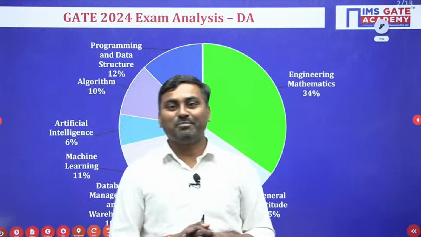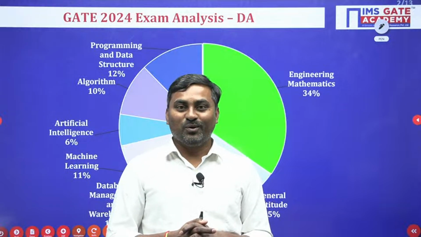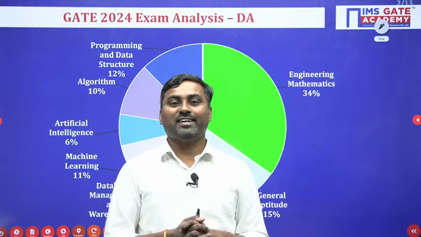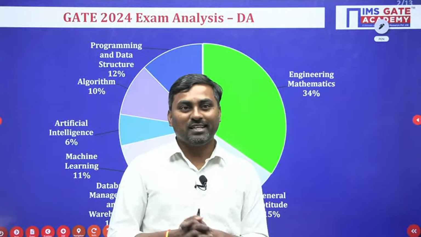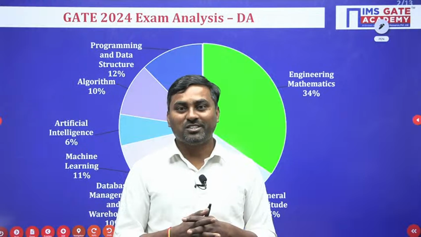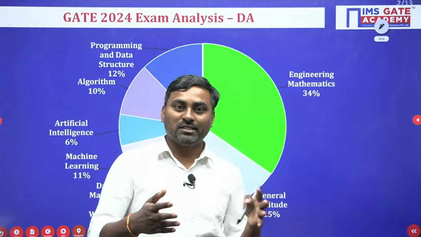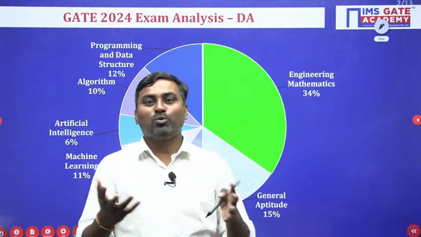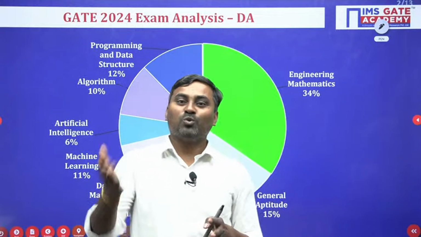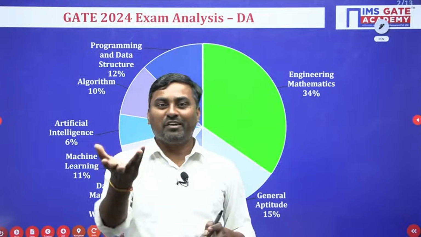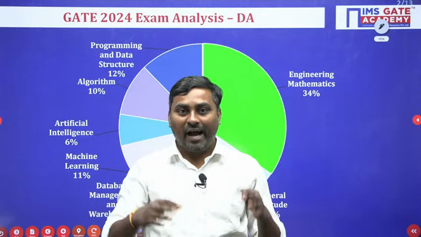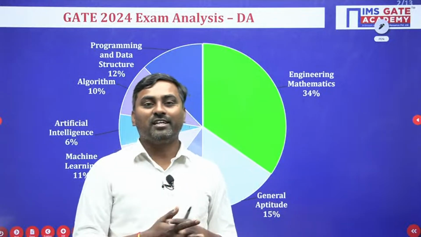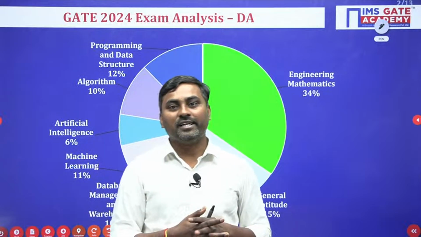Yes, Pratik Mishra, you are right. Those people who filled the DA paper, compared to computer science where 11, 12 subjects need to be studied, some people who started late, from the past 3 months, could not cover the overall syllabus. Now those people who appear for DA, covering 3-4 subjects, have a high chance to get a good rank in this paper, and they can get a good college, either NIT or IIT.